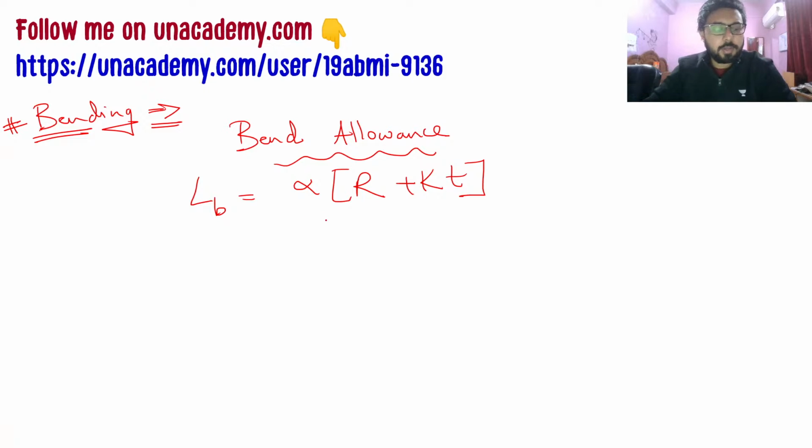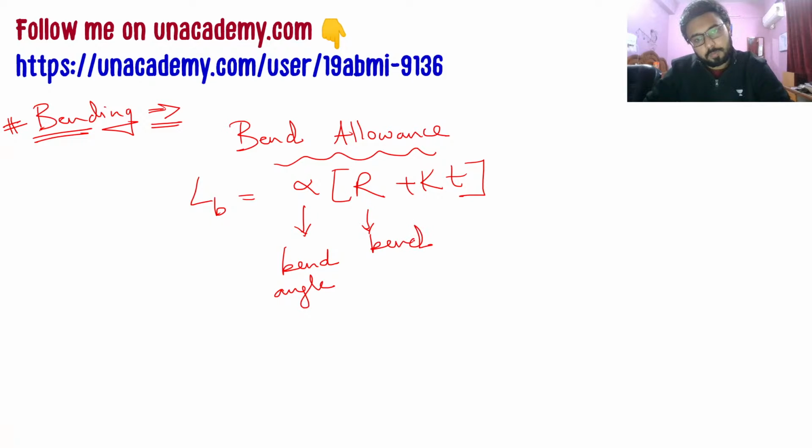So this alpha will be the bend angle, and this R will be the bend radius, and this K will be the constant, that is a stretch factor, which will be given in the question, and T will be the thickness of the material.